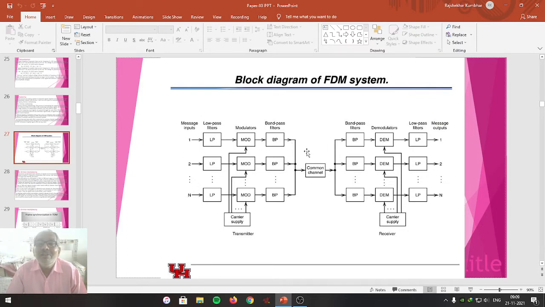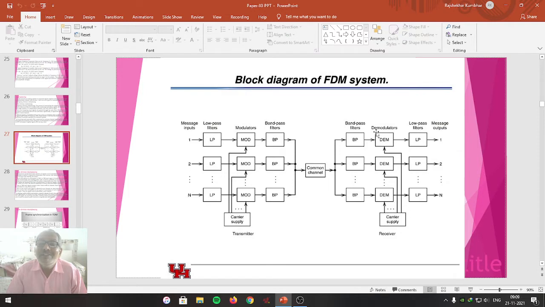For message number 1, this is the path it follows. This is for message number 2 and this is for message number 1. Everywhere there is a band pass filter, demodulator and low pass filter. This band pass filter is designed to receive only the bandwidth of message number 1, and so on.